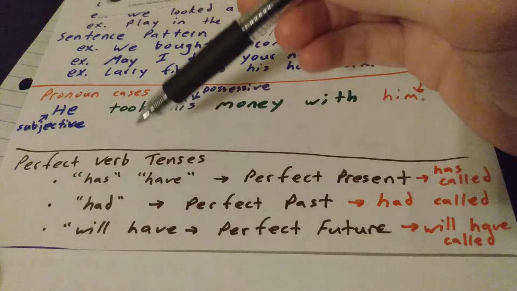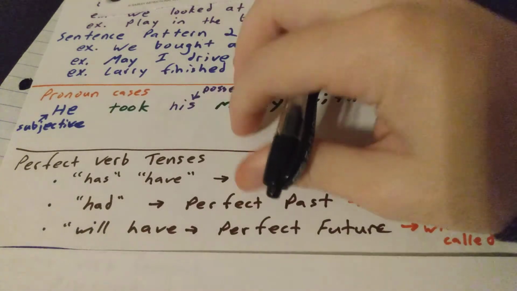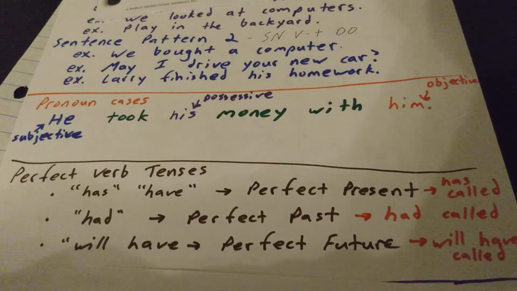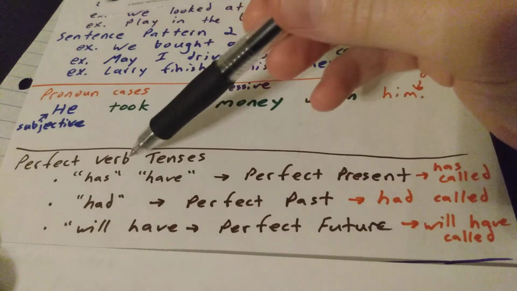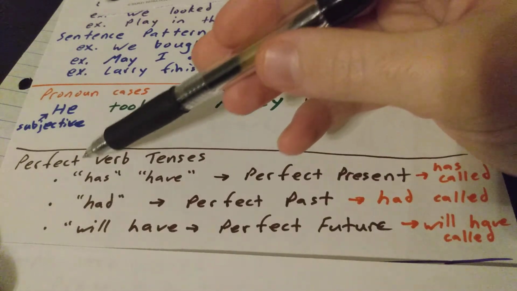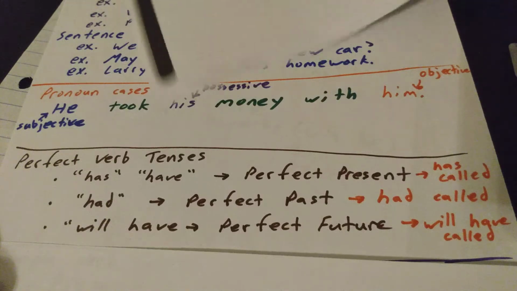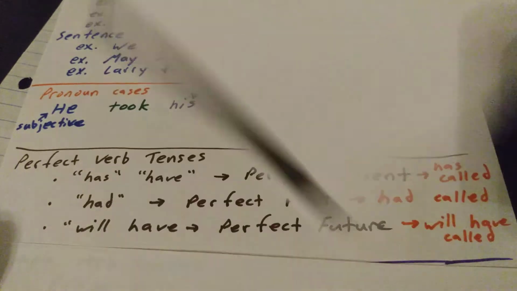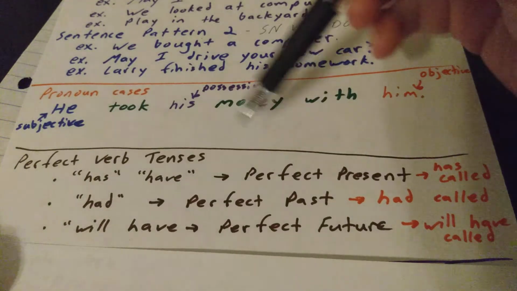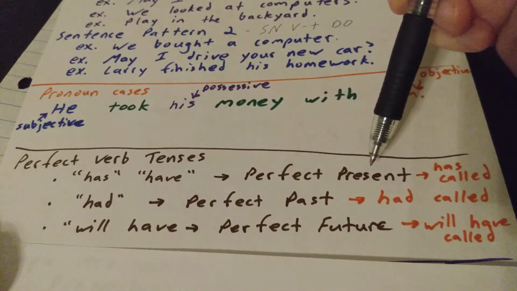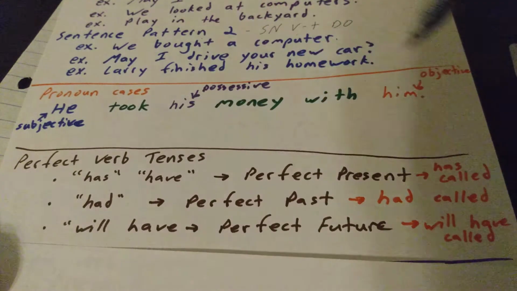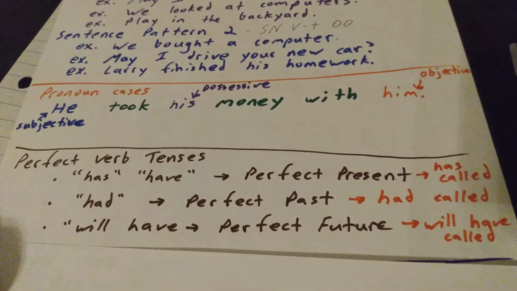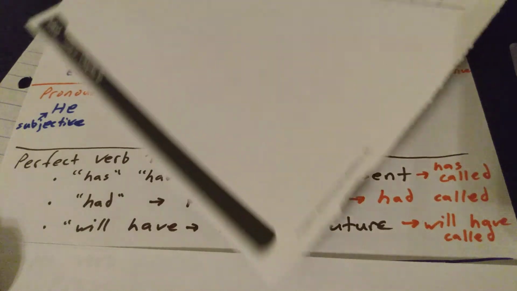If they have helping verbs like has or have or had or will have, they're going to be under the perfect verb tenses. So they would all fit under this column. If it is in the perfect present, it's going to use the helping verbs has and have. An example was has called.